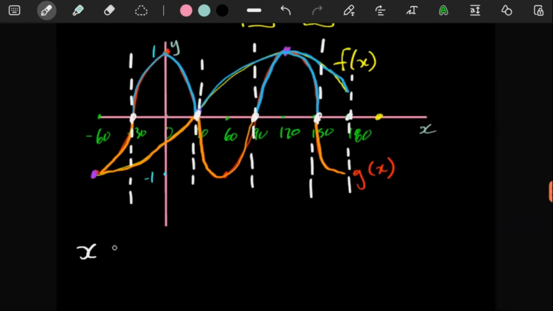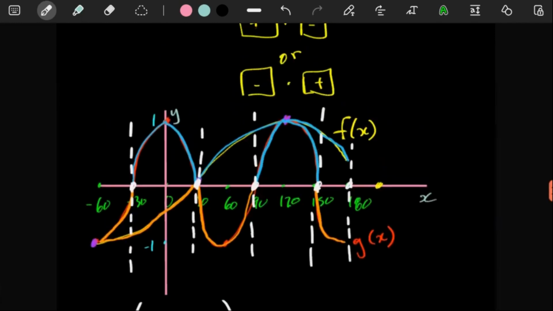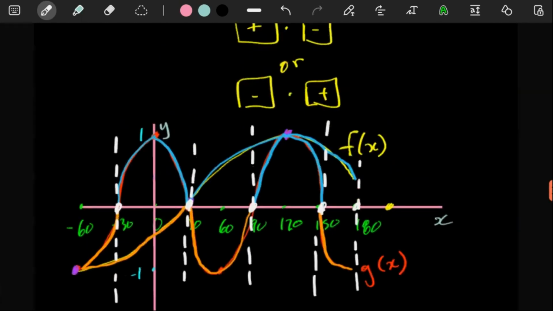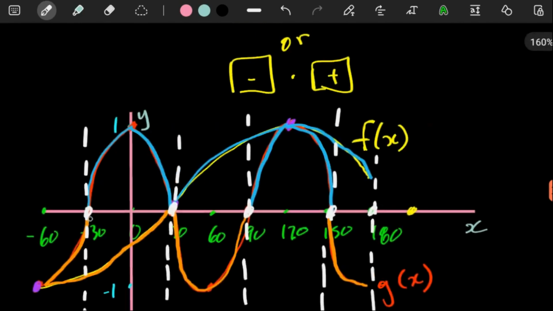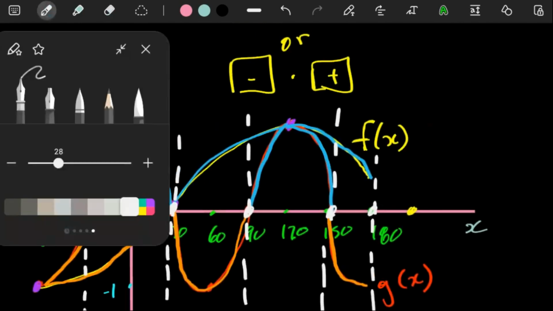So here we can say x is the element of negative 30 until positive 30. The reason why we're putting round brackets for the negative 30 and the positive 30 is because specifically at negative 30, one of the graphs is equal to 0. And then specifically at positive 30, one of the graphs is also equal to 0.